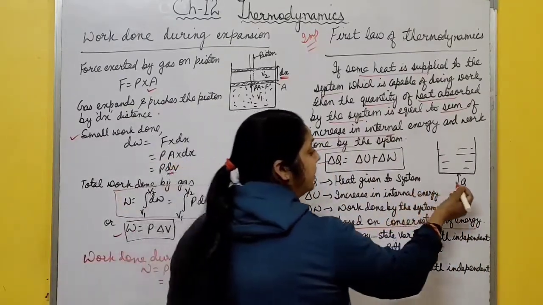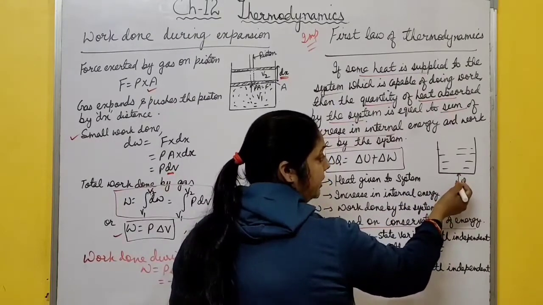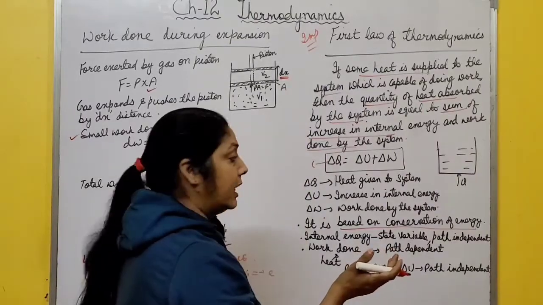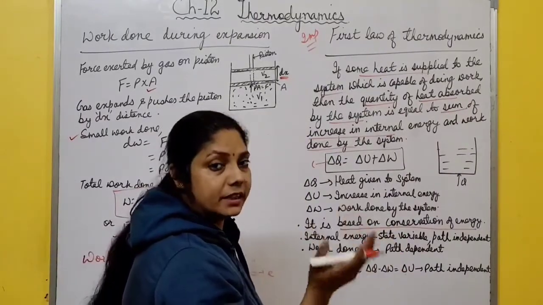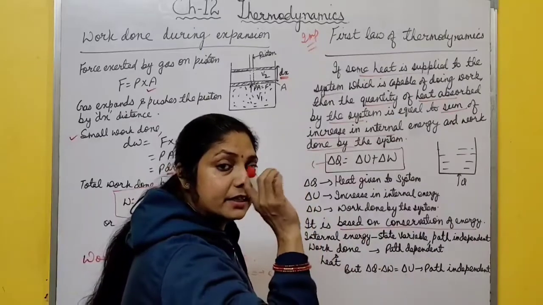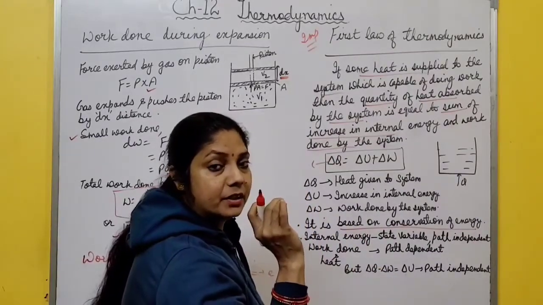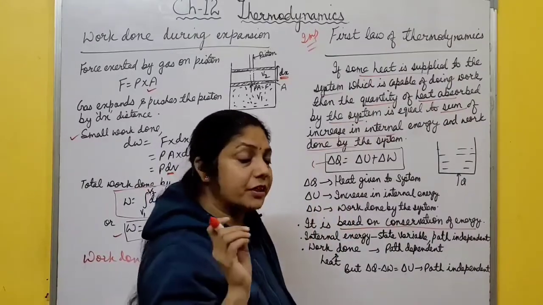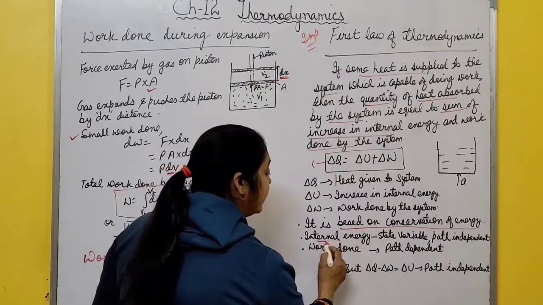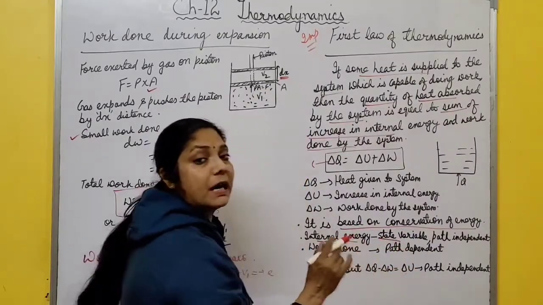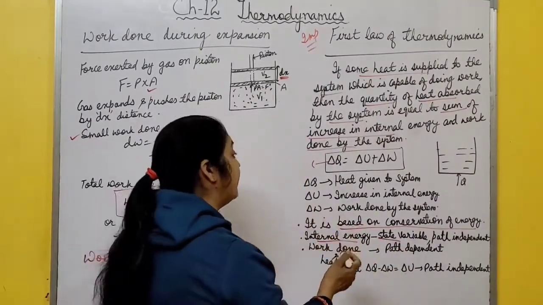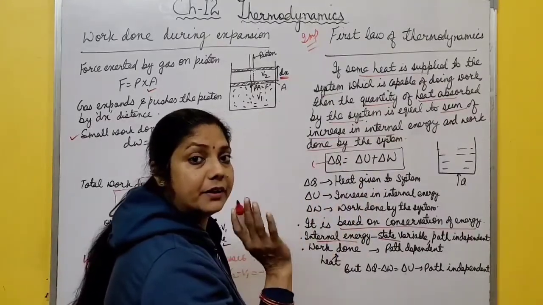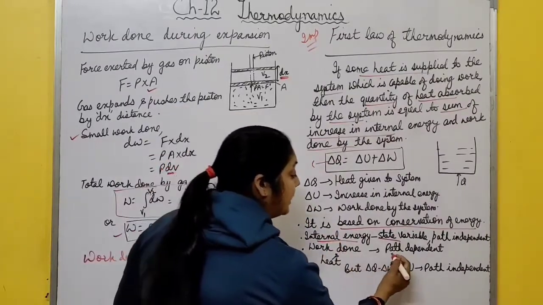Here, heat is given to the system, the temperature of this gas system increases, and due to increase in temperature, internal energy increases. It means internal energy is a state variable. Due to increase in temperature, its state changes. So internal energy is a function of temperature. So you can say that internal energy is a state variable. It is path independent. It does not depend on path. But work done and heat are path dependent. They are not dependent on state. So work done is path dependent.